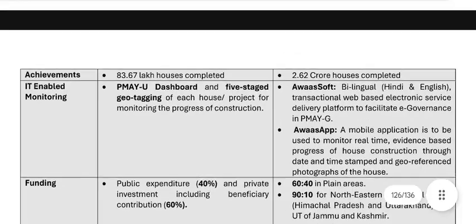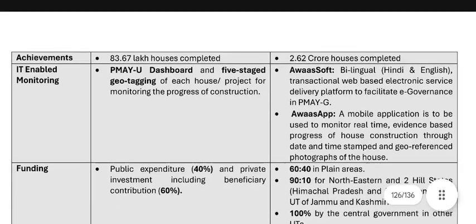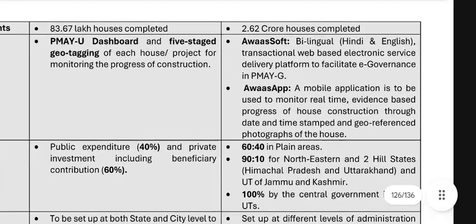Okay, achievements: 83.67 lakh houses have been completed in urban areas, and 2.62 crore houses have been completed in rural areas. Monitoring: PMAY dashboard and 5-stage geotagging of each house or project for monitoring the process of construction. Awaas Soft, a bilingual Hindi and English transactional web-based electronic service delivery platform to facilitate e-governance in PMAY. Awaas App, a mobile application, is used to monitor real-time evidence-based progress of house construction through time-stamped and geo-referenced photographs of the house.